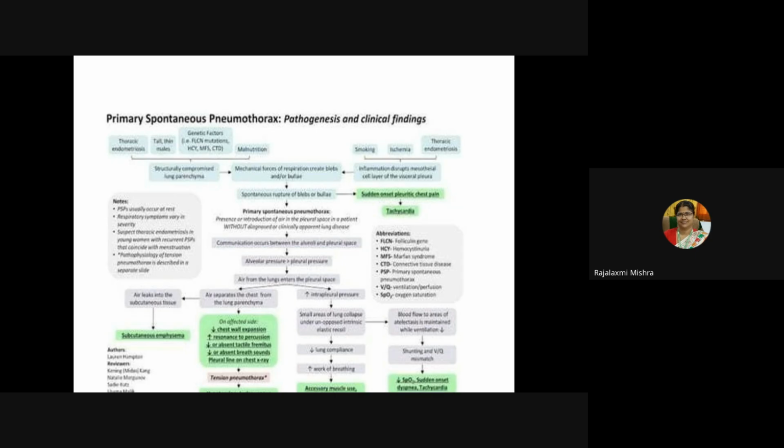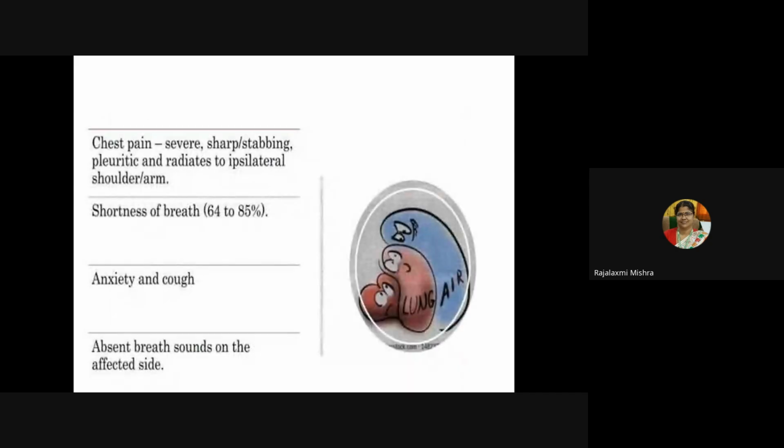So this is the pathophysiology of pneumothorax. Due to mechanical injury or any sort of injury or iatrogenic injury, there will be spontaneous rupture of blebs and release of air, which will lead to primary spontaneous pneumothorax. Then that will lead to congestion of the alveoli and there will be collapse of the lungs.